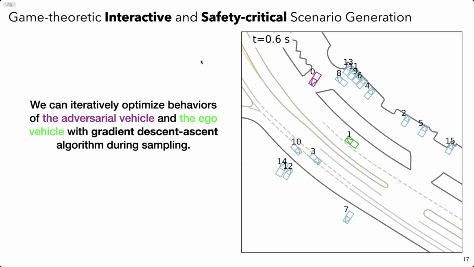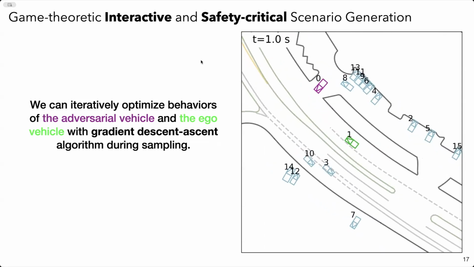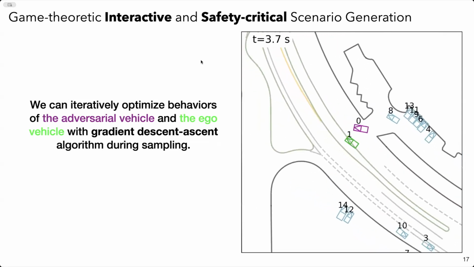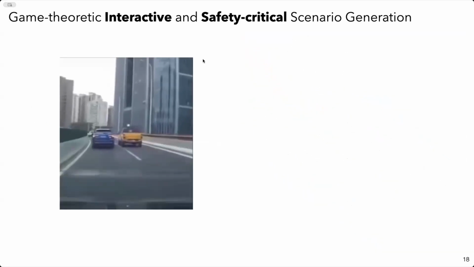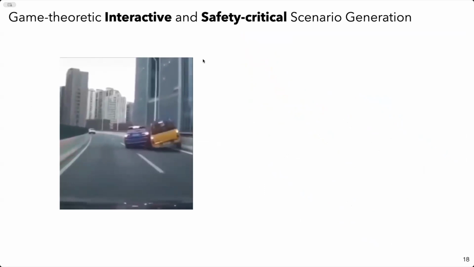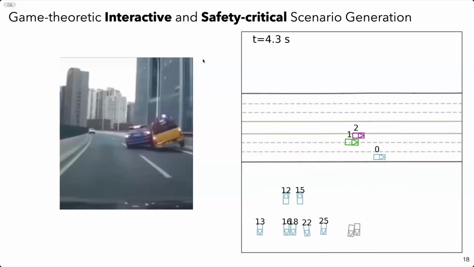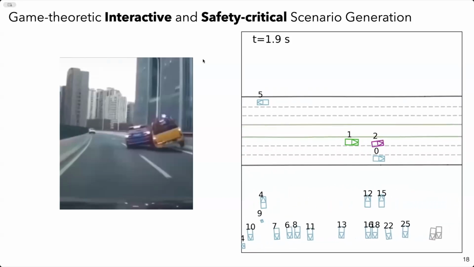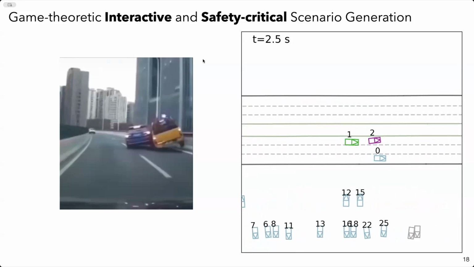As a result, we can see that the purple vehicle runs into the main road and pushes vehicle 1 out of the road boundaries. And recall that in the previous slide, we saw this blue SUV deliberately cut in the way and cause an accident with this yellow truck. With this game theoretic guidance, we can systematically generate similar scenarios, as the purple vehicle tries to cut in front and cause a rear-end collision. And then in return, the green vehicle takes an emergency maneuver and does a quick lane change to avoid the attack.